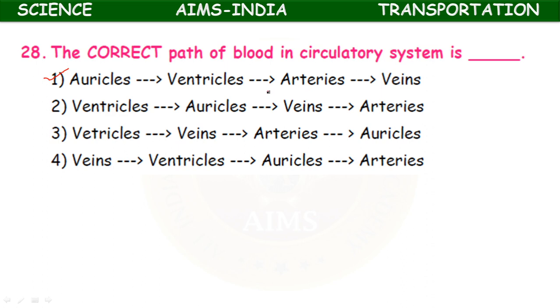When the right ventricle contracts, deoxygenated blood is carried by the pulmonary artery to the lungs for oxygenation, and when the left ventricle contracts, oxygenated blood from the left ventricle enters into the aorta and is supplied to all body parts. Okay, then veins. So veins again collect the deoxygenated blood and bring it back to the auricles.